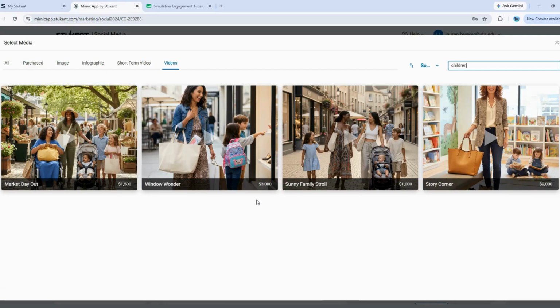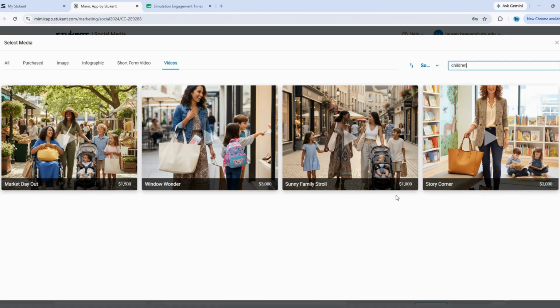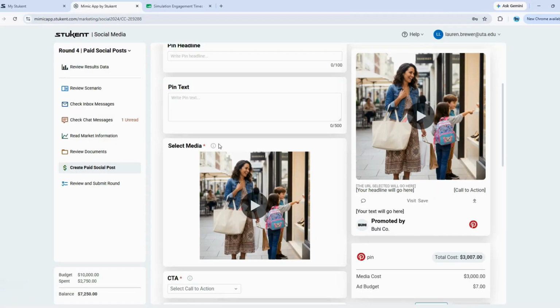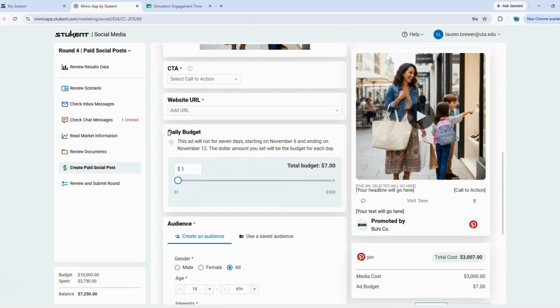Remember, we are allocating a fair amount of our budget to the daily budget for our paid posts. So you might consider selecting one of the lower cost visuals, so that way you can allocate more budget. I'm going to go ahead and select the window wonder for $3,000. And this is partly because I'm only creating 2 posts. Even though I'm telling you guys that you do want to allocate a lot of your budget to this daily budget, you'll still likely need to create more than just 2 posts.